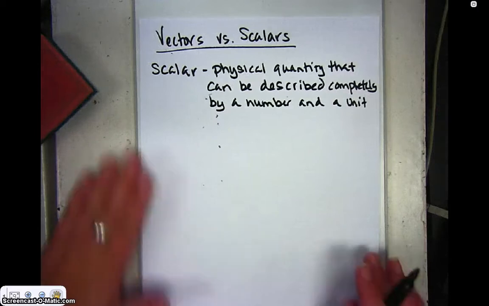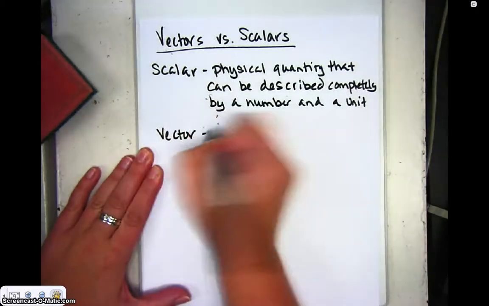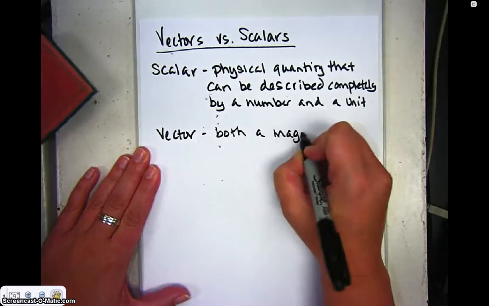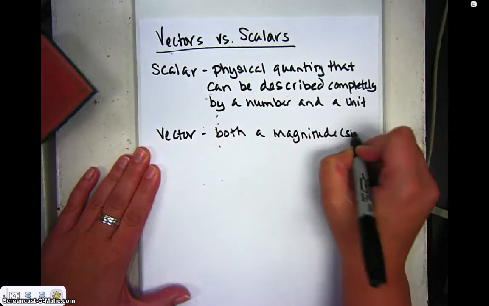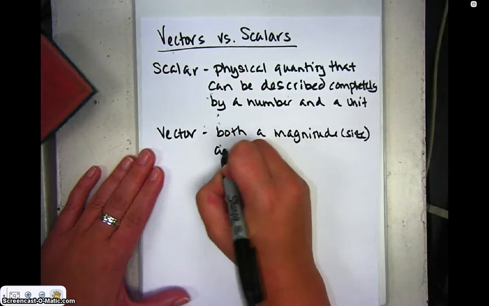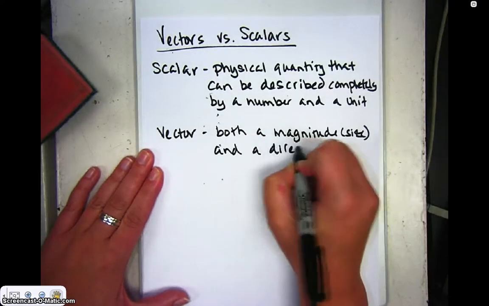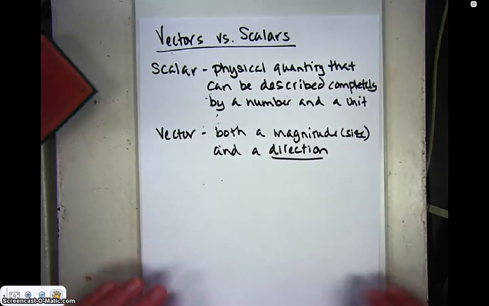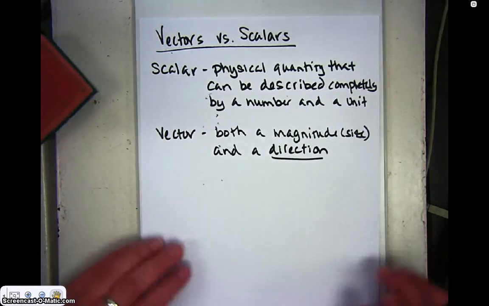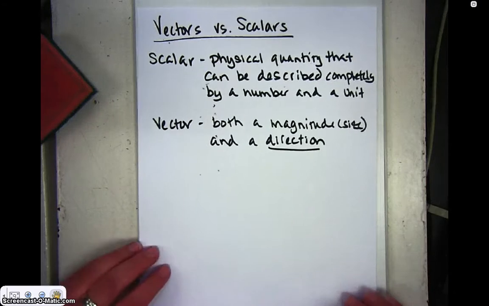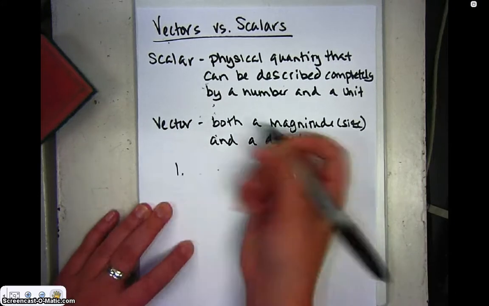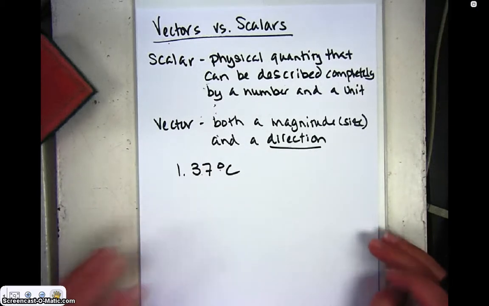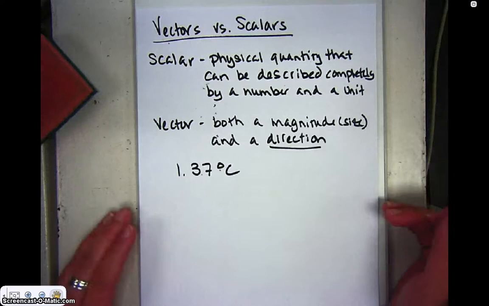A vector, however, is something that has both a magnitude, which means size or amount, and a direction. So that is important. That is the key word there, a direction. So let's just look at some examples, and I'll give you a chance to think about these and guess. Number one would be 37 degrees Celsius. So just think about that, and remember that direction is the key word.